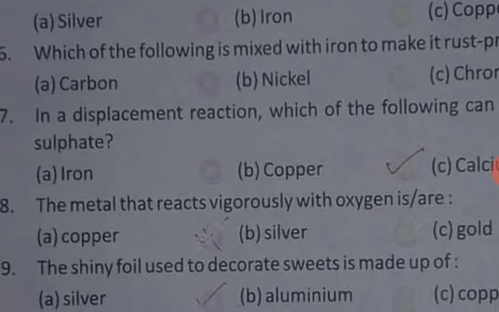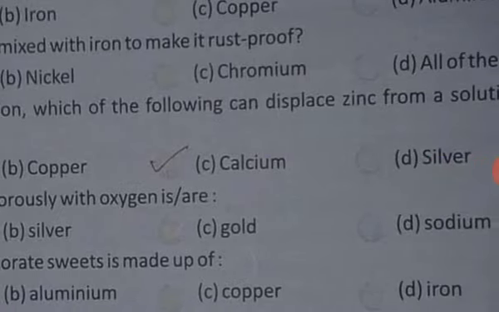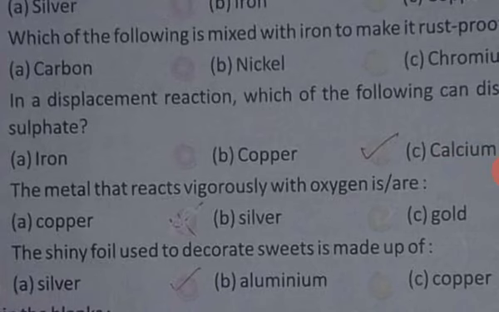Number 7, in a displacement reaction, which of the following can displace zinc from a solution of zinc? The answer is copper.